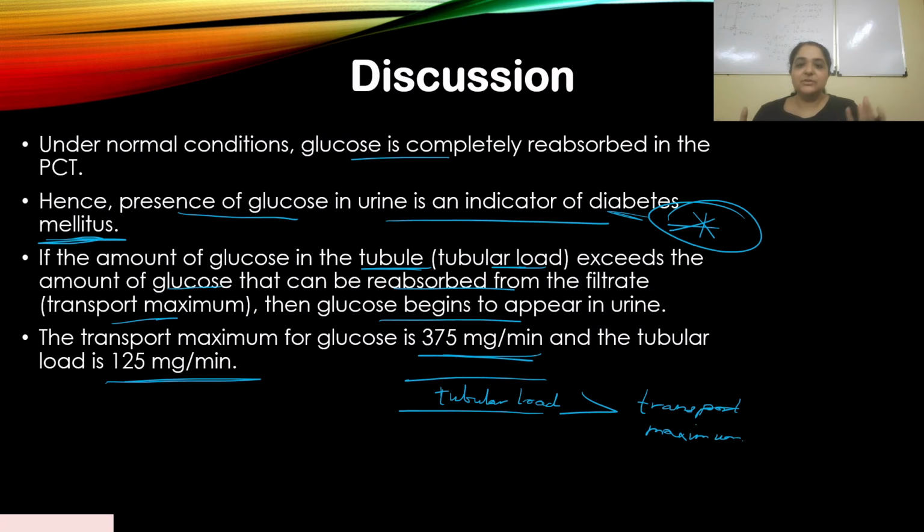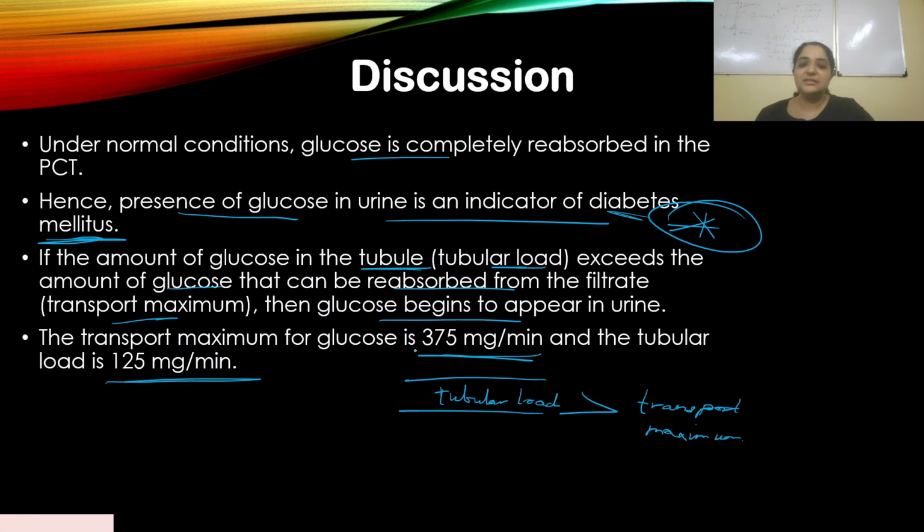So if the transport maximum for glucose is 375, and it goes up beyond that, then it will not be able to reabsorb glucose back into the blood and it will get excreted out. Okay, so going by numbers, the transport maximum for glucose is 375 and the tubular load in normal condition is 125.